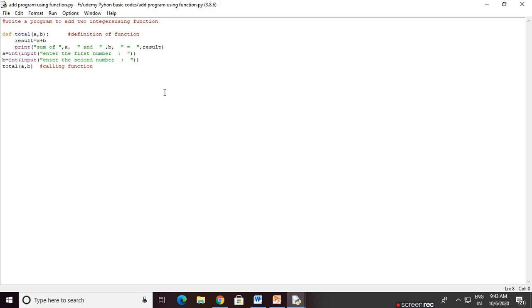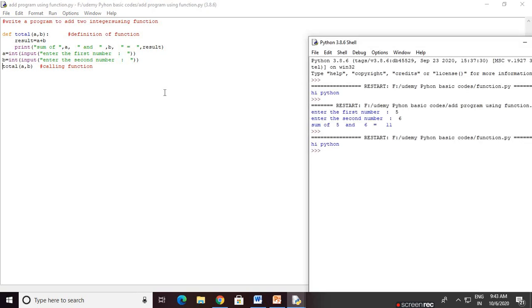So we check the function's performance. Press F5, enter the first number. For example, the first number is 7, the second number is 5. Yes, the sum of 7 and 5 is 12. The correct result is showing. That is how to define and call a function in Python. Keep practicing. I gave you just a small touch of every basic concept, but you keep practicing. Thank you.